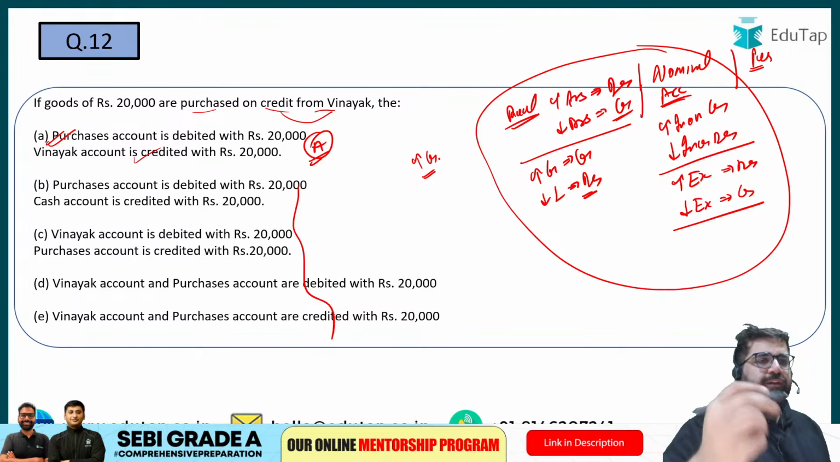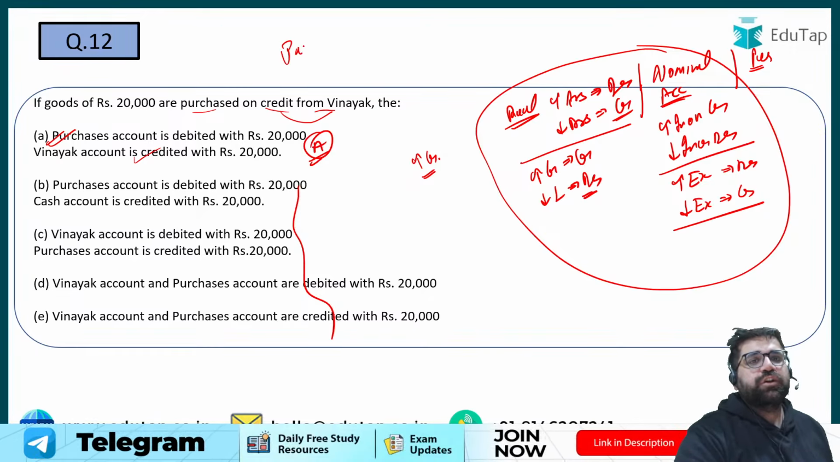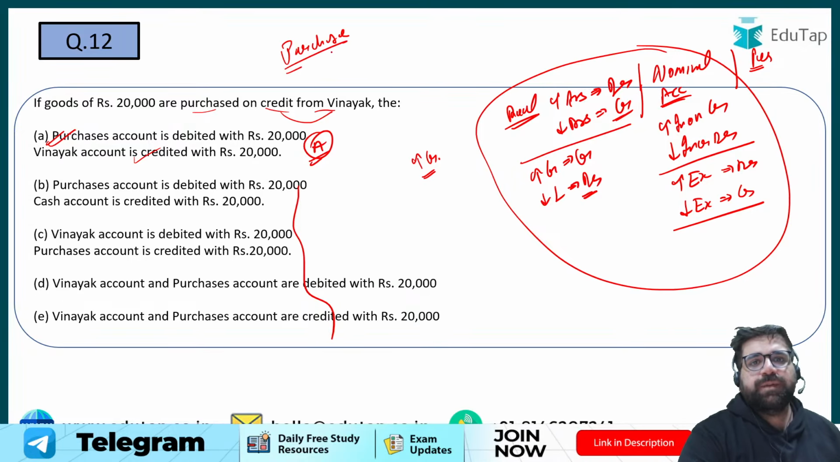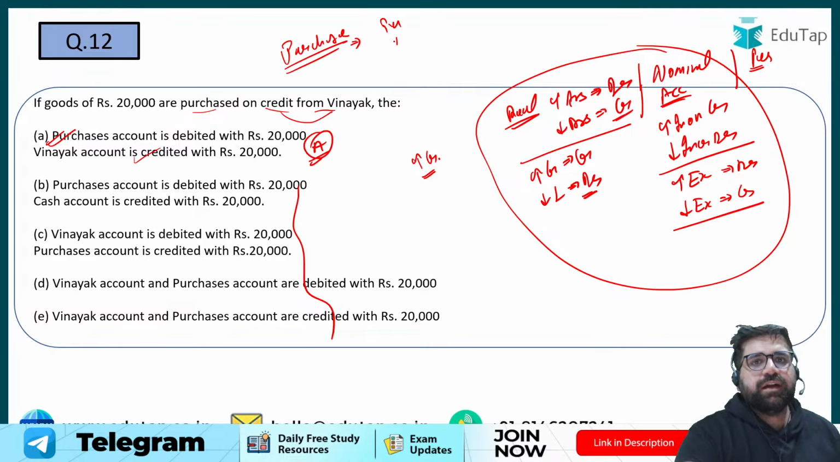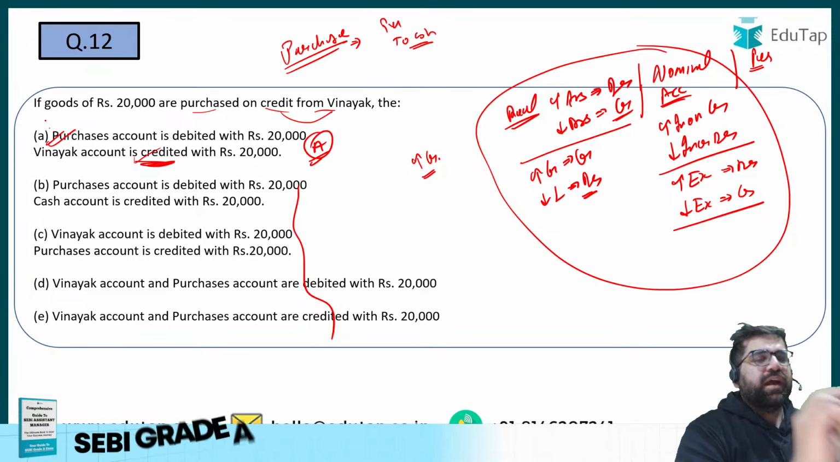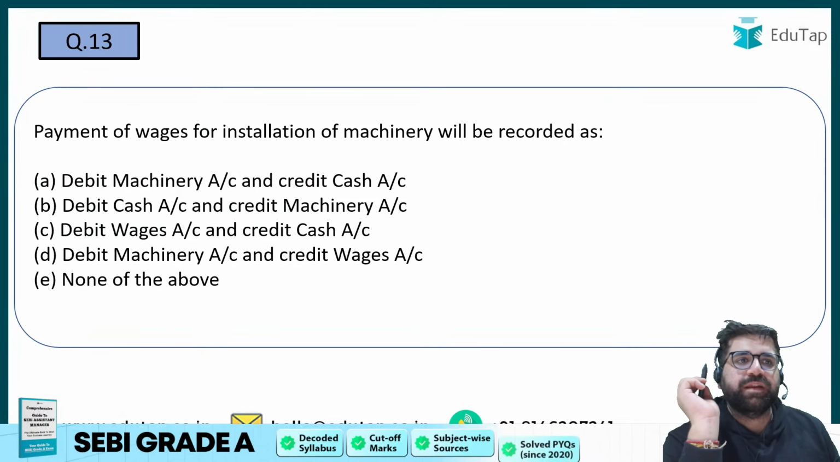Right? If the transaction is like this, that the goods are purchased on cash from Vinayak, then the answer will be option number B. Then it will be purchases account debit to cash. But in this case you are purchasing on credit, so my answer will be option number A. Right? 12, the answer will be option number A.